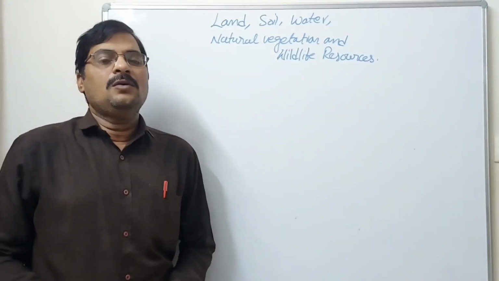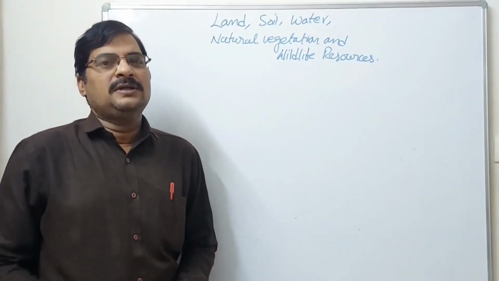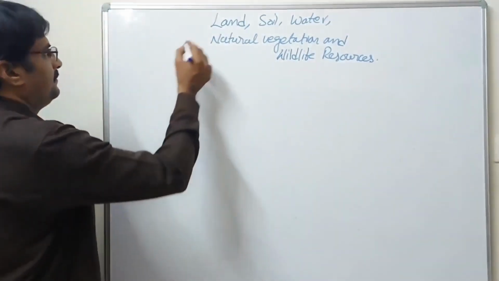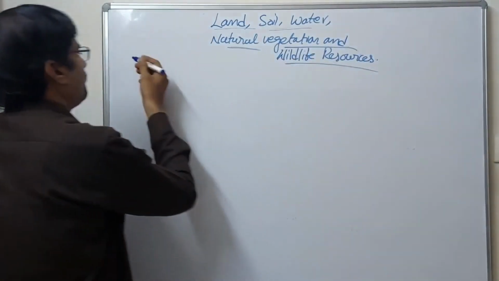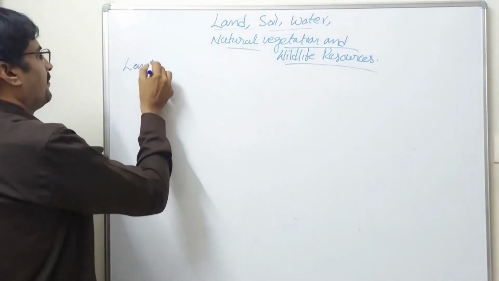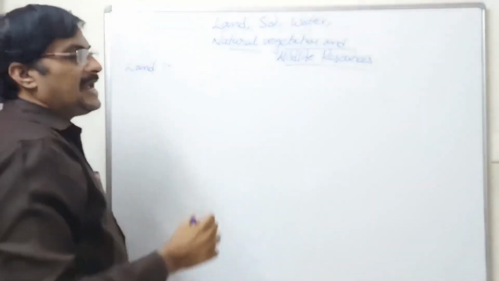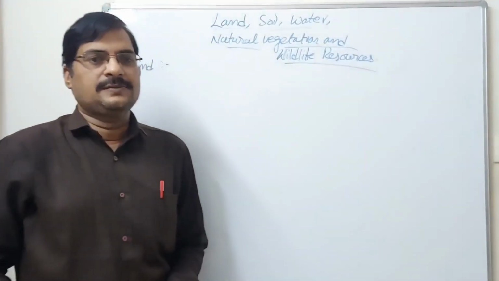Okay, now we are going to discuss the land. Land is a natural resource. Even if the population is growing, land does not automatically increase.